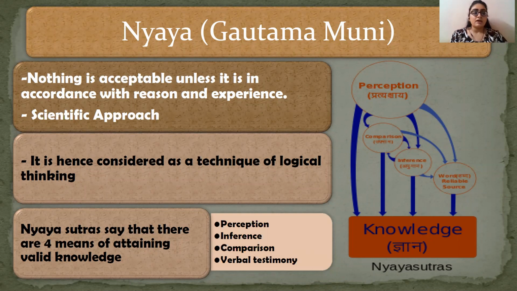Again, this is a theistic school of philosophy, that is, it rejects the existence of God. It says that whatever is written in your books or whatever you are hearing, it cannot be accepted unless and until it has a reason or someone has experienced it.